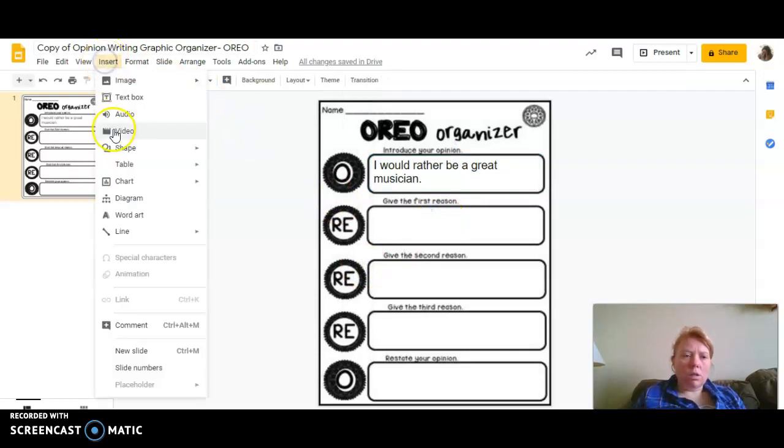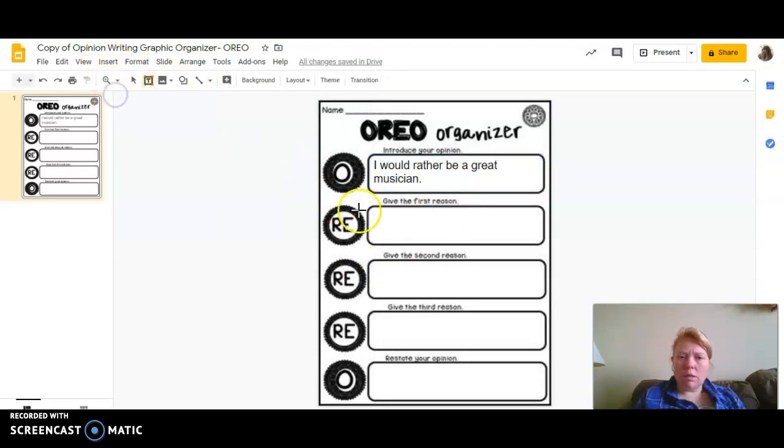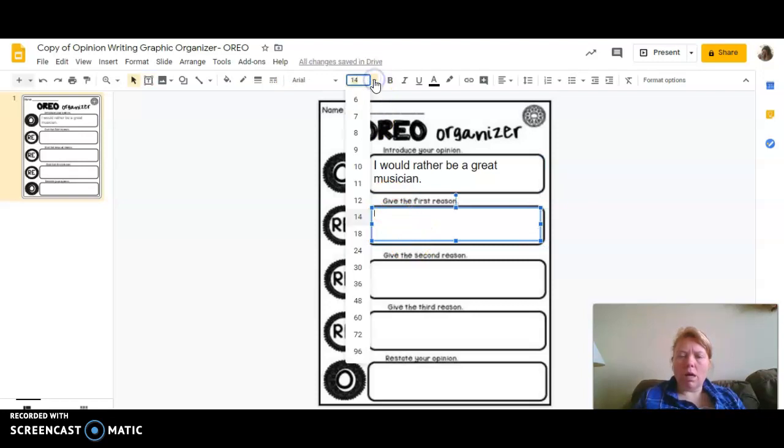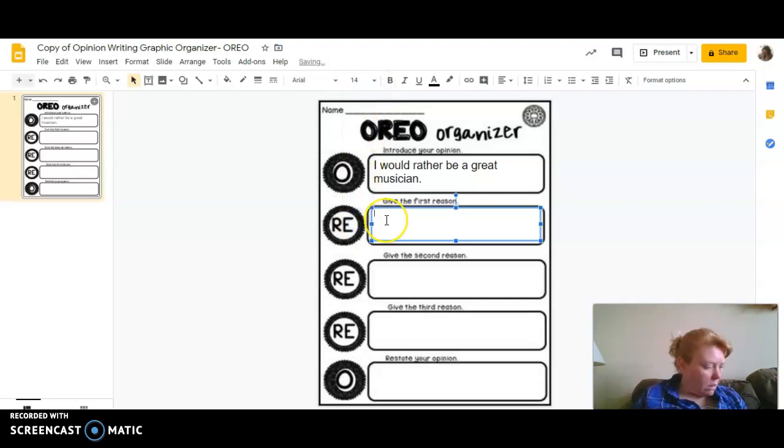And then I'm going to insert another text box here where I'm going to, this graphic organizer is a little bit different than the other graphic organizer where it had the R and the E separated, but I did like this one because it lets you put the reason first and then the example right after it.